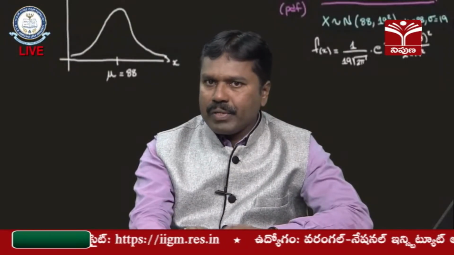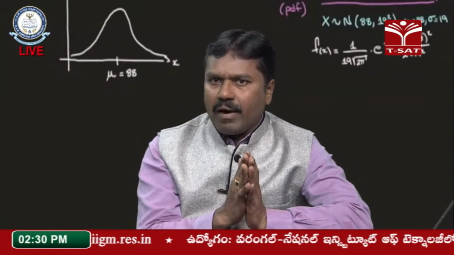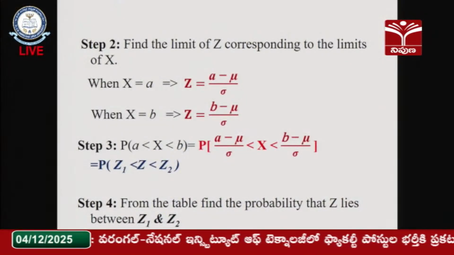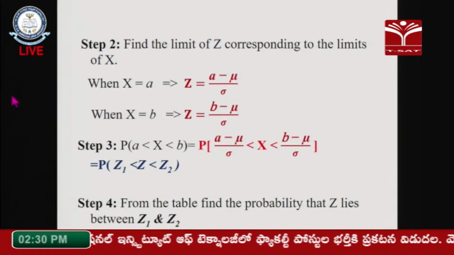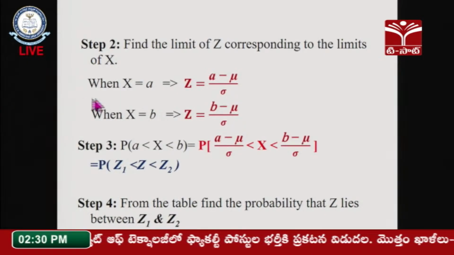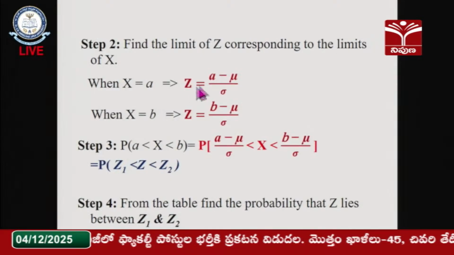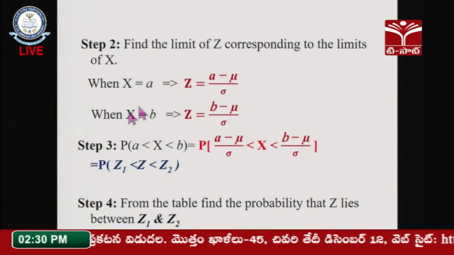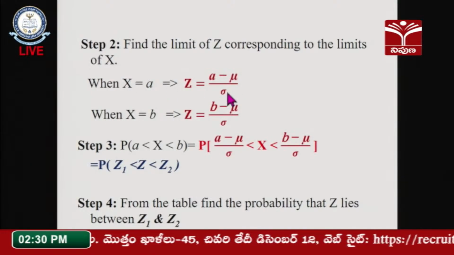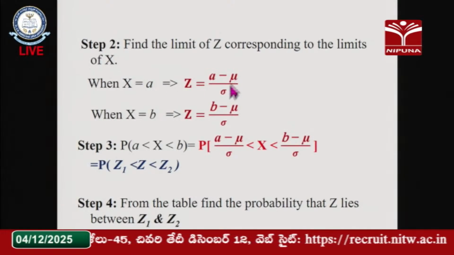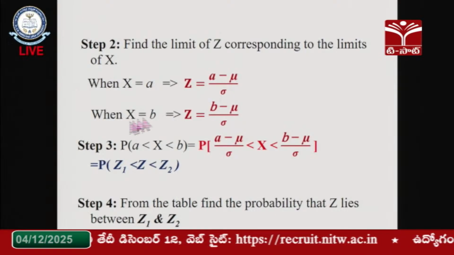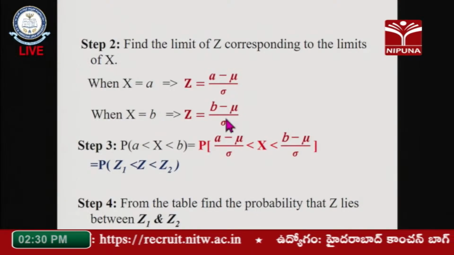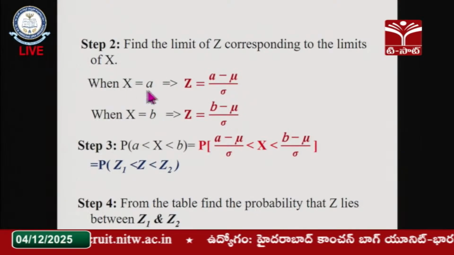Step number 2 is to find the limits of z corresponding to the limits of x. So, my data is converted into standardized form. When x is equal to a, then z is equal to a minus mu by sigma. Here a is a variable; mu and sigma are standard values, already given to us in the question as parameters. When x is equal to b, then z becomes b minus mu by sigma.